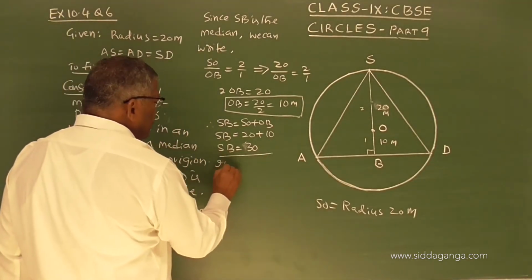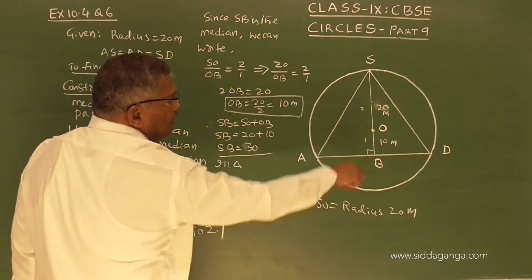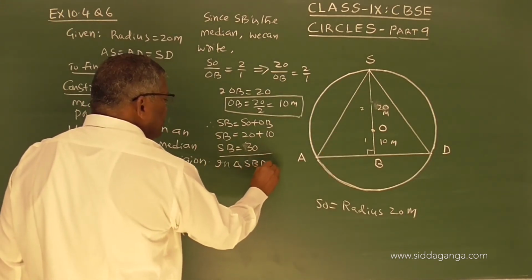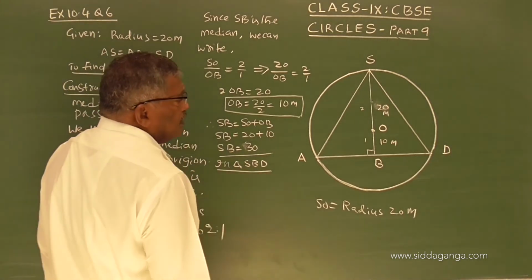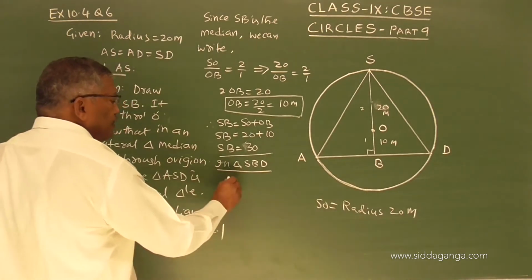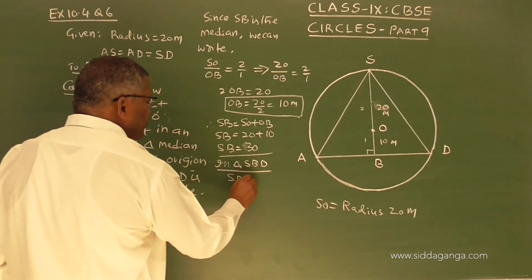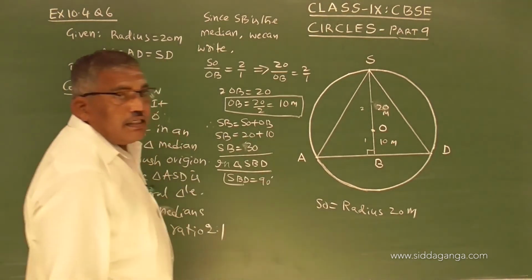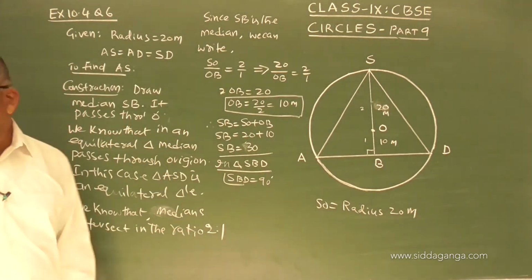In triangle SBD, angle SBD equals 90 degrees. That means it is a right angle triangle.